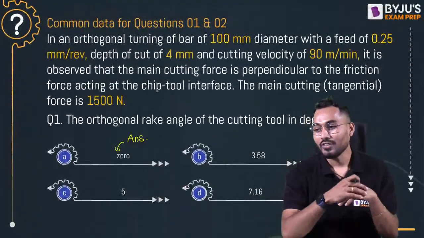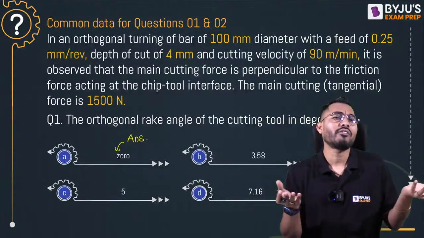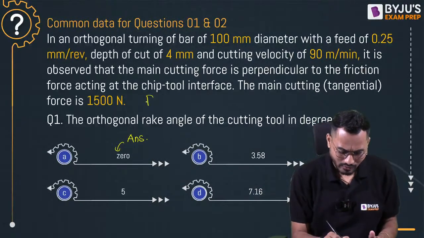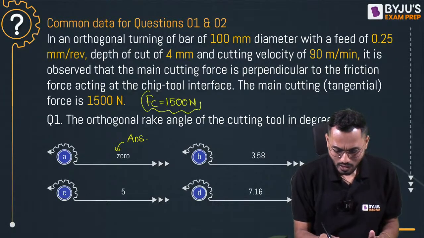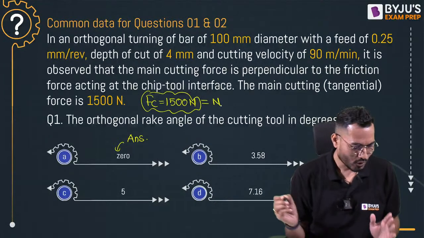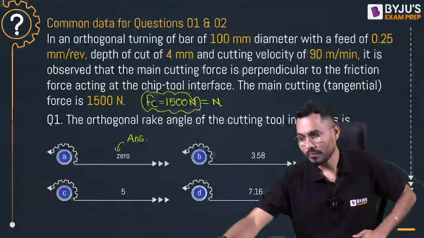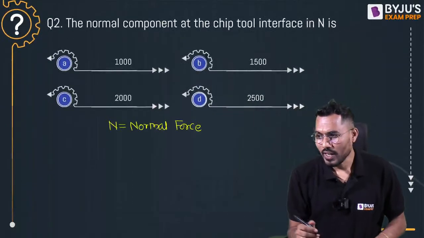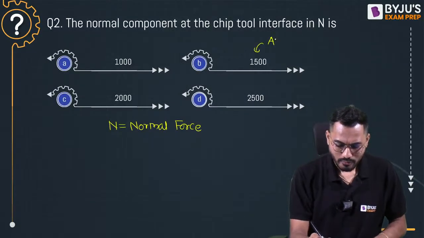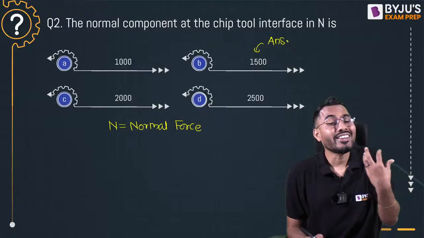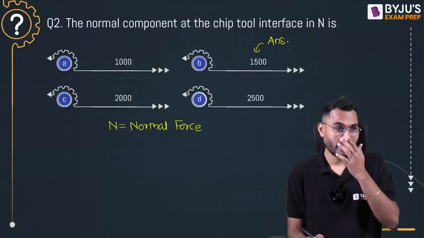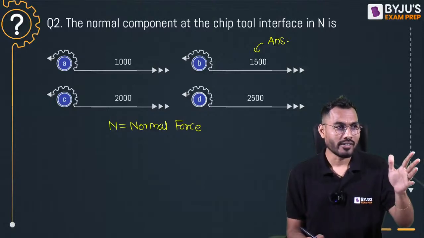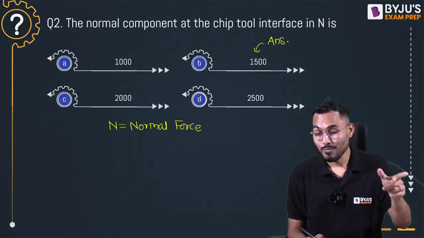Yes. How much is the cutting force? It is given that the main cutting force Fc is 1500 Newton. So the normal force will also be the same thing, 1500 Newton. So what is the answer? 1500. Understand the things very, very deep. Kiran Kumar, correct. 1500 Newton. Bombay Bees, correct answer.